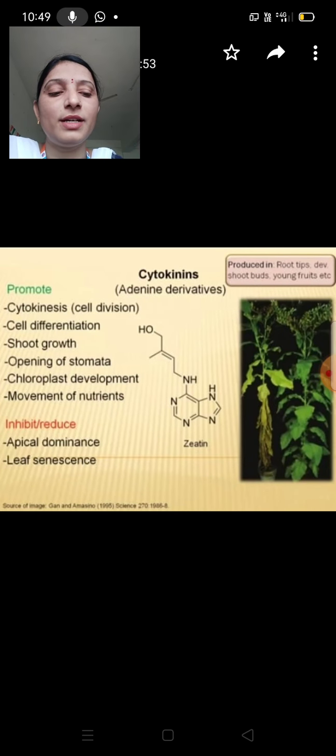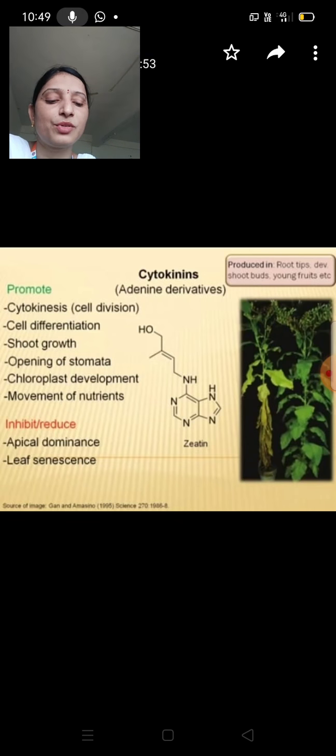And next, now let's see what are the functions of cytokinins. What are the functions of cytokinins? Cytokinins are also adenine derivatives. So see this formula, the cytokinin formula. G18 in this formula, so G18 is the most abundant cytokinin.